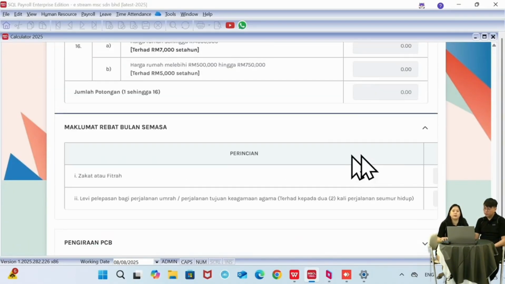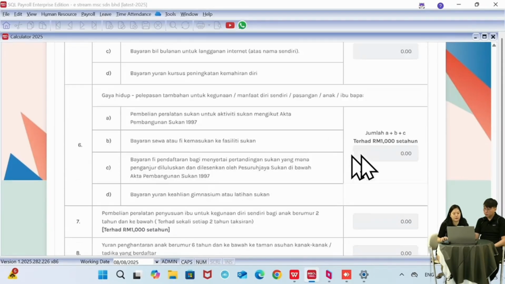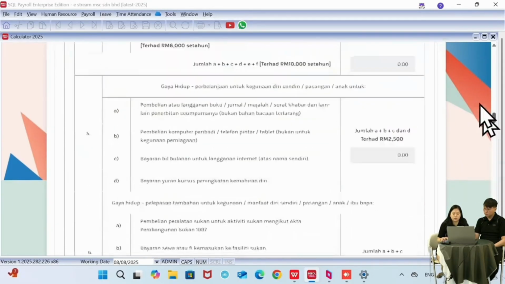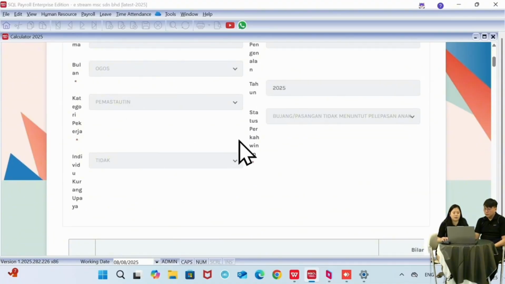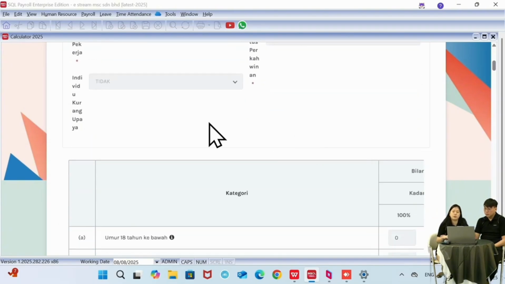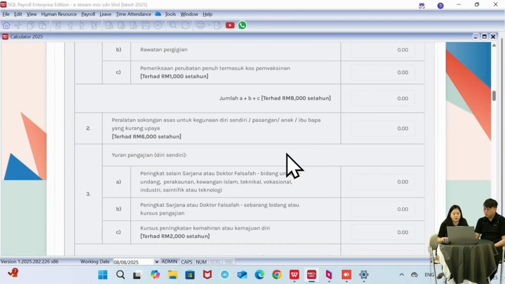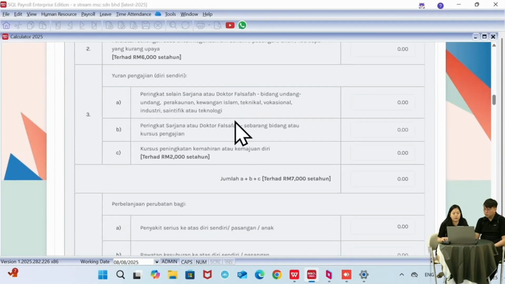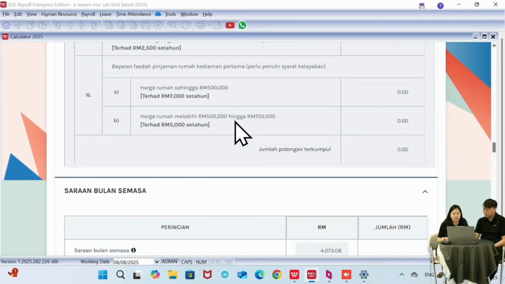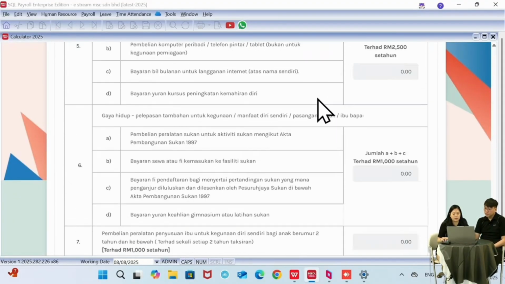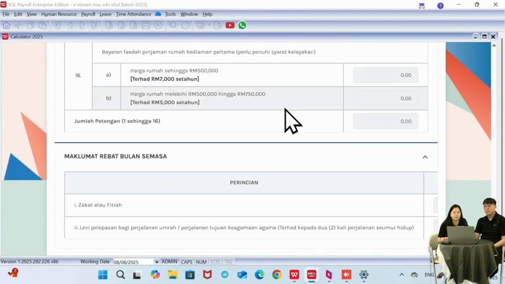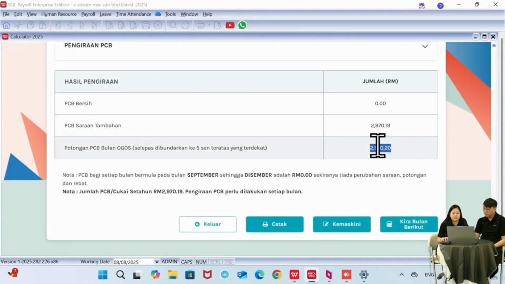But if you want to know the breakdown, where does the income come from, you can refer to the table here. For your information, the calculator in our SQL is the same as the calculator used by the LHDN website. Meaning whatever amount we key in here for calculation, if you put the same amount into the LHDN calculator, you will get the same result. You can click here to see the breakdown of all the incomes that you have, and here is for this month, and you can go through the calculation yourself. So the final amount that we get is 2,900.